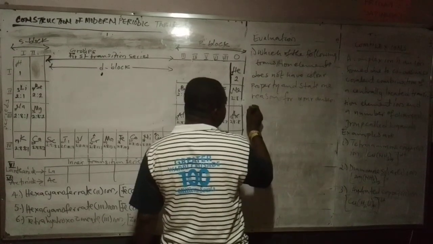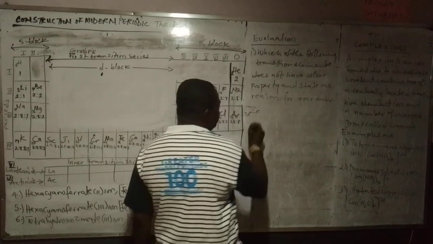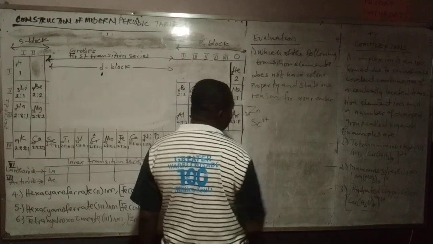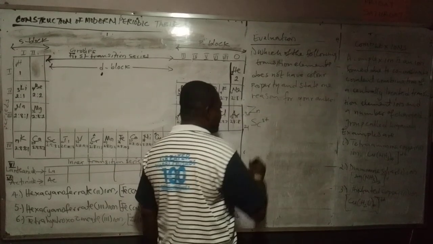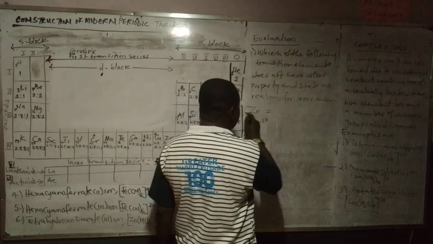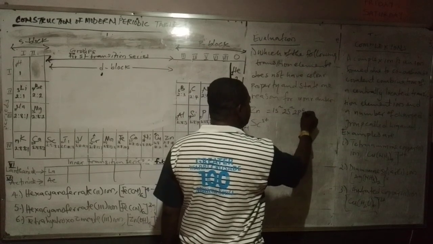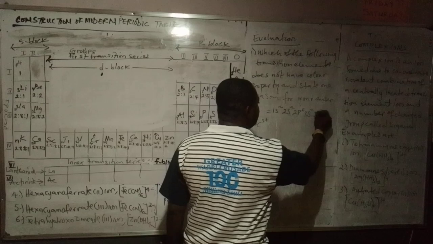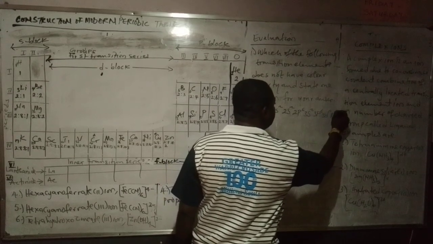Answer here is zinc, atomic number 30, and scandium 3 ion. How did I know? Write the electronic configuration. Zinc: 1s2, 2s2, 2p6, 3s2, 3p6, 3d10, 4s2.